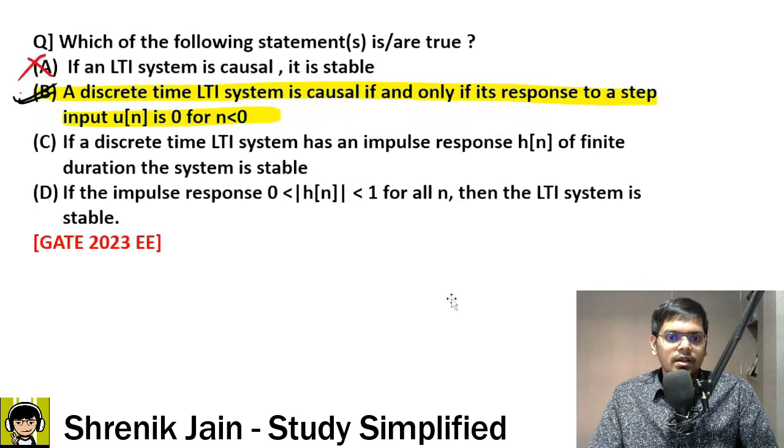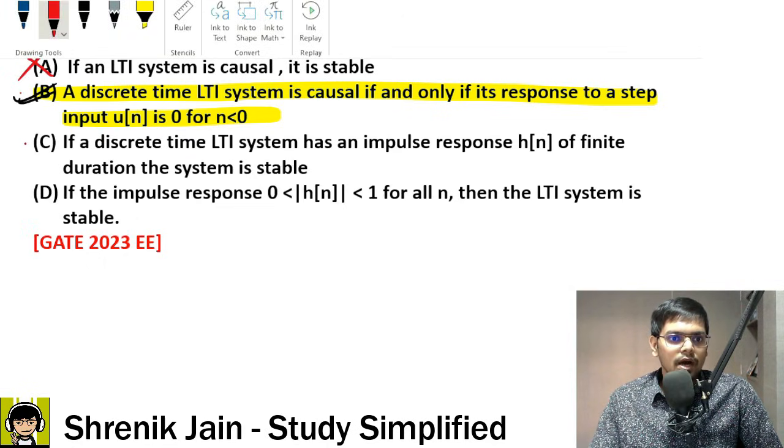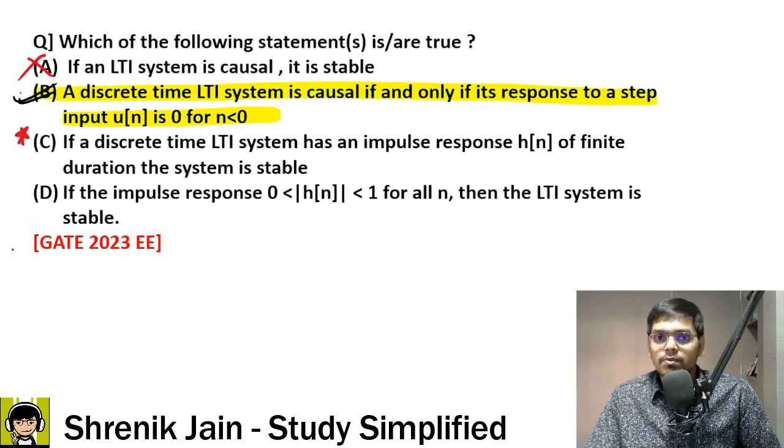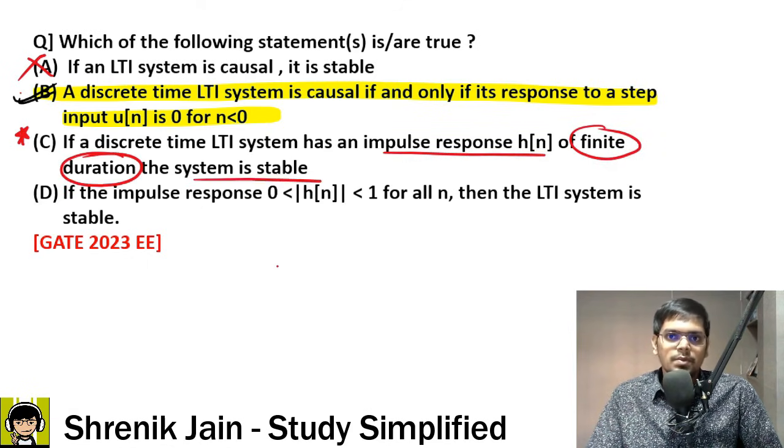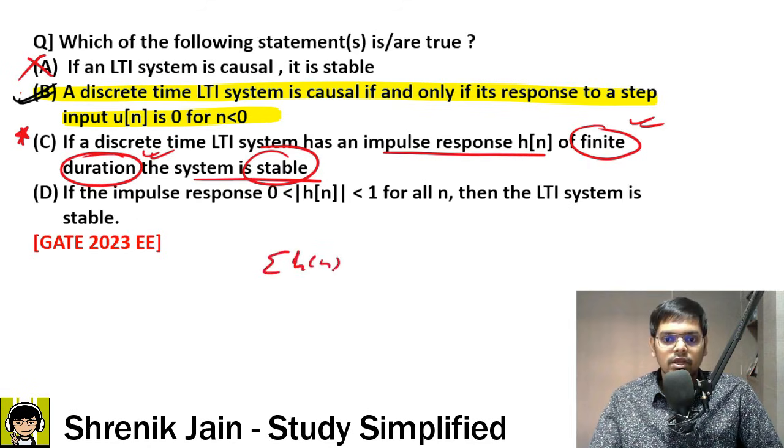Now, next is option C and D. Option C is a little bit tricky. Mark it with a star. Why is it tricky? Because this may or may not be true. If a discrete time LTI system has an impulse response h of n of finite duration, then this system is stable. See, the concept is it should be absolutely summable, which means the summation of h of n should be less than infinity. But what if this finite duration has an amplitude which is infinity? Then if you add the signals, the answer would be infinity. If the answer is infinity, then it is not stable. For stability, the summation of h of n should be less than infinity.